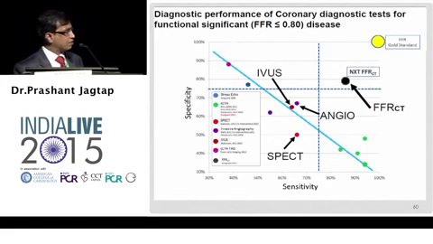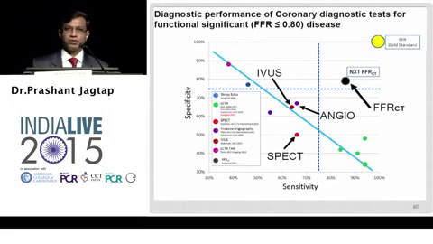This is a functional issue, and there is a vast gap. SPECT, CT, then stress echo. Stress echo has more specificity, CT angio has more sensitivity, but then they are far, far away. And this truly gives us an idea about how FFR is so crucial in today's practice.